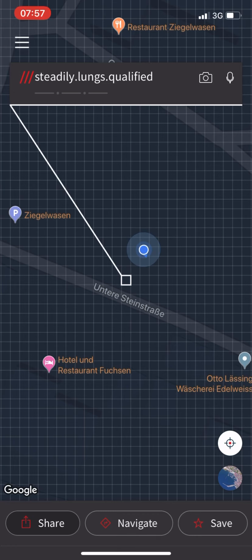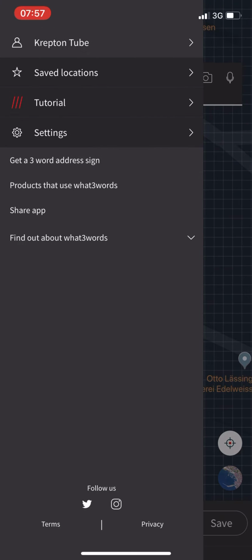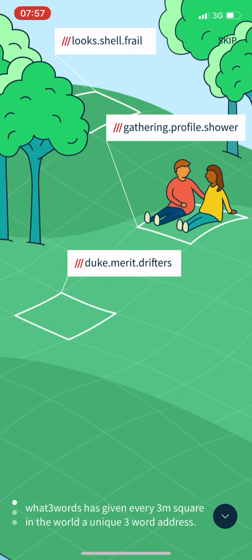I think the first thing we can go through is a tutorial, which makes it easy to explain. Here you will see that the people behind this app tried to divide the whole earth into squares of 3 meters by 3 meters, and by doing this they were able to make a very high resolution pinpointing.